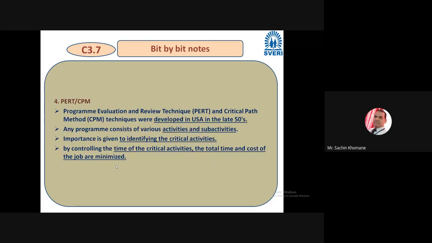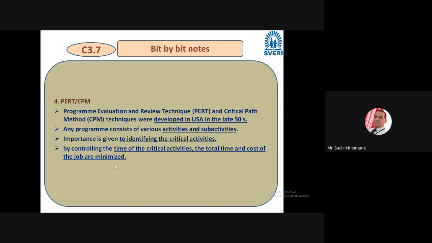Very well known, right? Program Evaluation and Review Technique, PERT, and Critical Path Method, CPM, as you know, were developed in the USA. Any program consists of various activities and sub activities, as everybody knows. In this, importance is given to the critical activities.